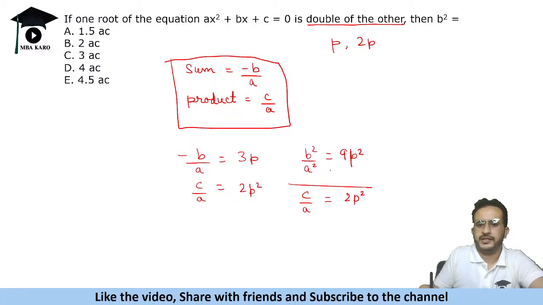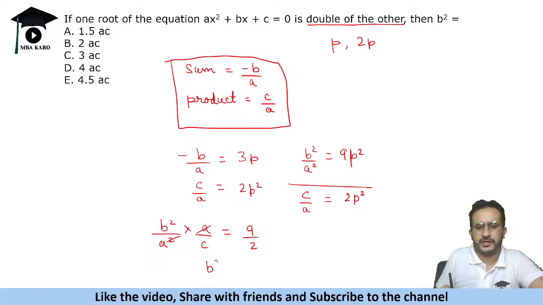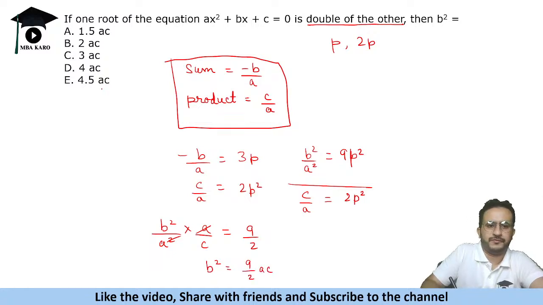So we divide, and we get b square upon a square into a upon c. When you divide, a upon c upon a will become a upon c, that is 9 upon 2. Right? So a remains, so b square is equal to 9 by 2 ac, or 4.5 ac.